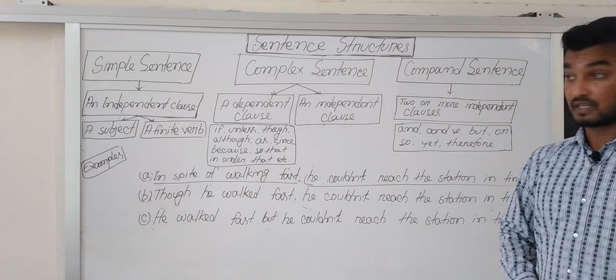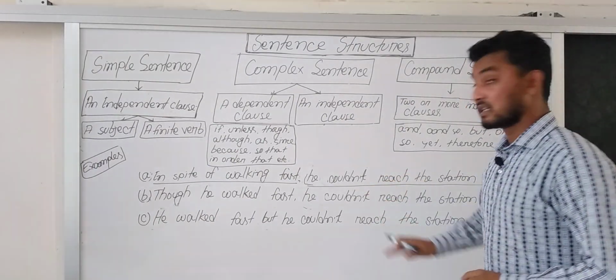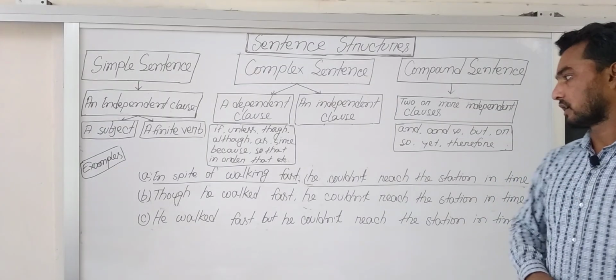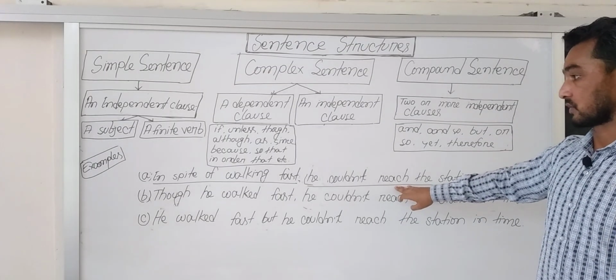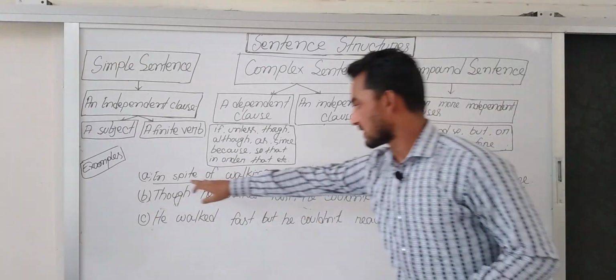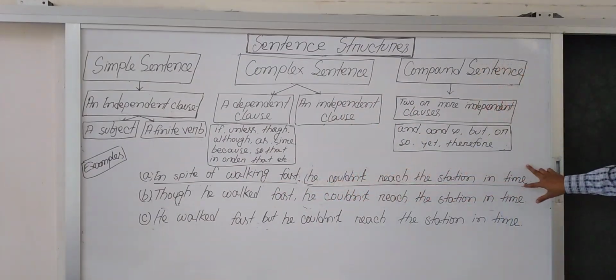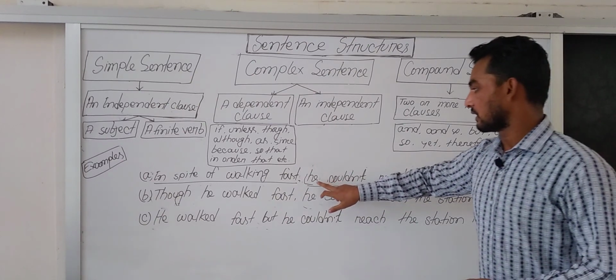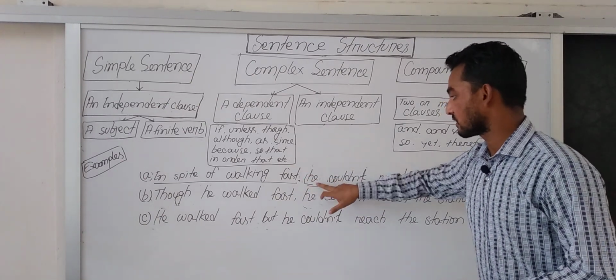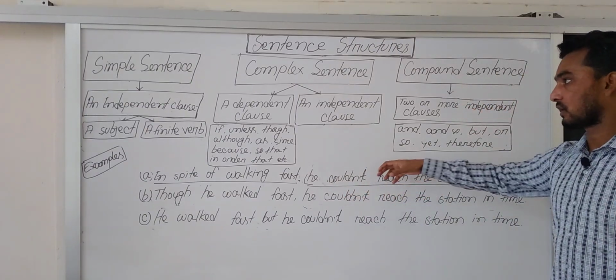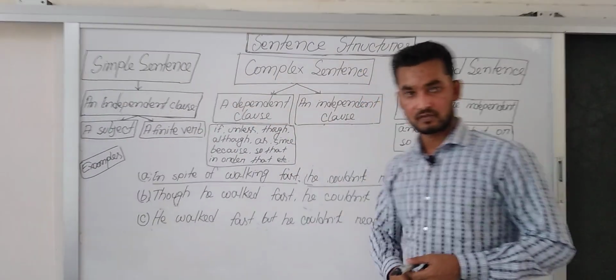In other words, this clause is a completed thought, and that's why we can call it an independent clause. As the sentence contains an independent clause only, or the sentence contains only one subject and only one finite verb, we can call it a simple sentence.